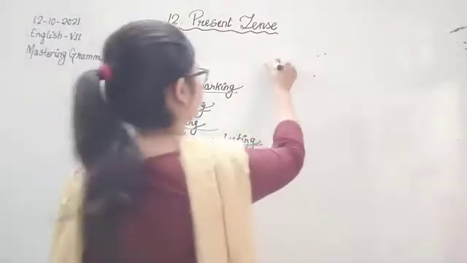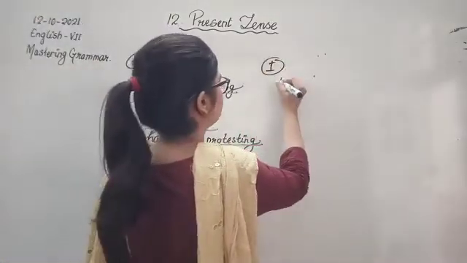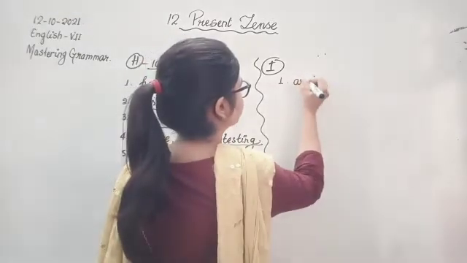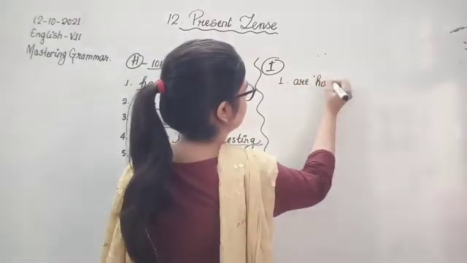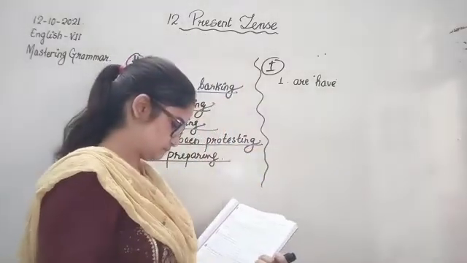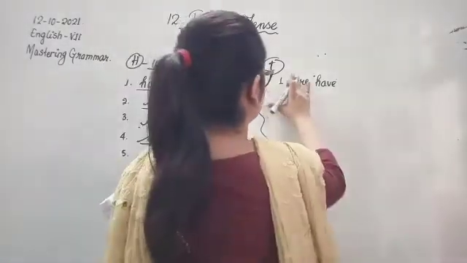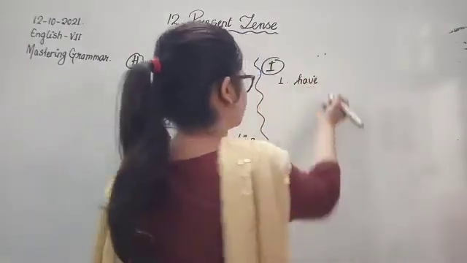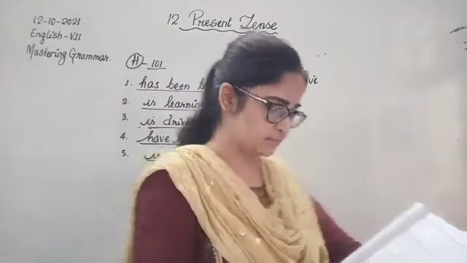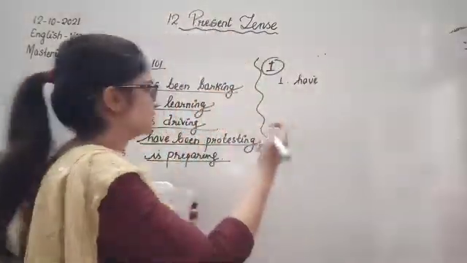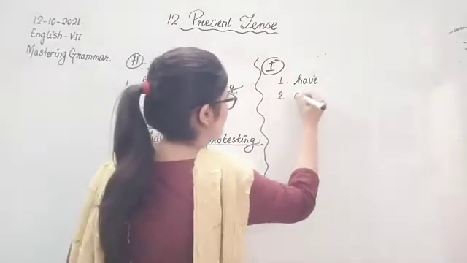So children, I am writing it here. Number 1, are having. Okay, some of them we can write have also. Some of them have an appointment, but there be verb, in be verb there are others. There are others.